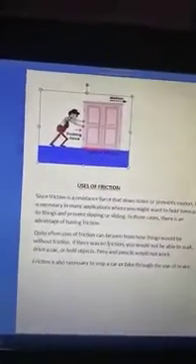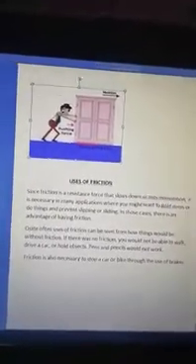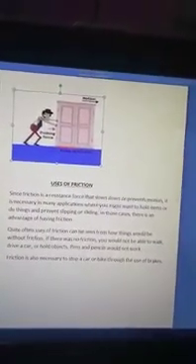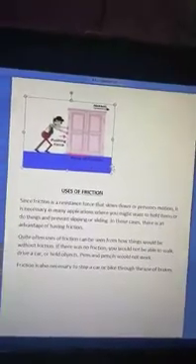So here are the uses of the friction force. It helps us to walk, it helps us to ride a bicycle, it helps us to drive a car, it helps us to hold things, it helps us to write, it helps us to stop, it helps us to slow down motions. Thus friction force is a very important force in nature.